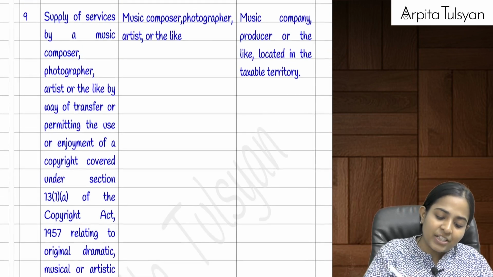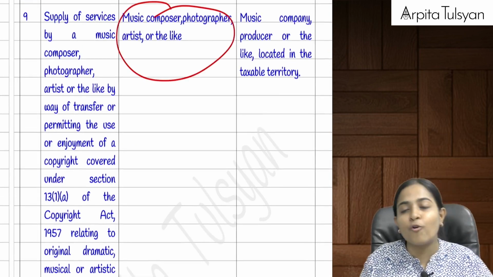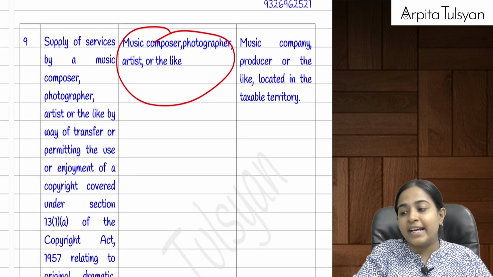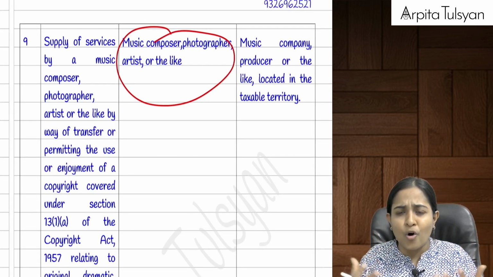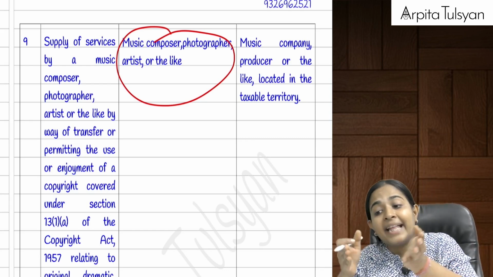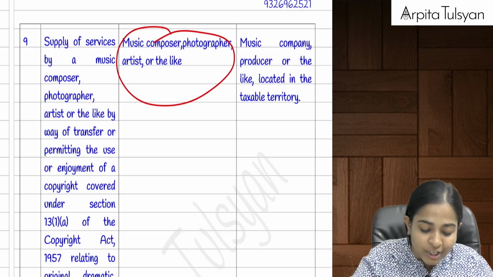Then next one, similarly, music composer, photographer, artist, etc. If they are recording a particular song, or capturing some pictures, etc., and they are giving it to someone else for using it.